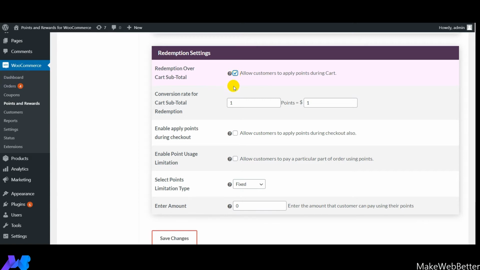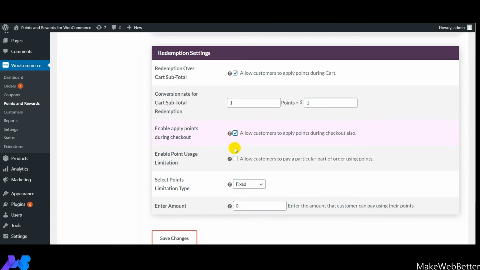The next is conversion rate for cart subtotal redemption. Here you need to mention the number of points, and here you need to mention the amount in dollars. Whatever values you set from the backend will calculate the conversion rate, and accordingly the redemption of the points will get enabled on the front end as soon as the customers place an order or make a product purchase. The next is enable apply points during checkout. If you want to enable this functionality that will help your customers apply the points on the checkout page, you have to enable this option.